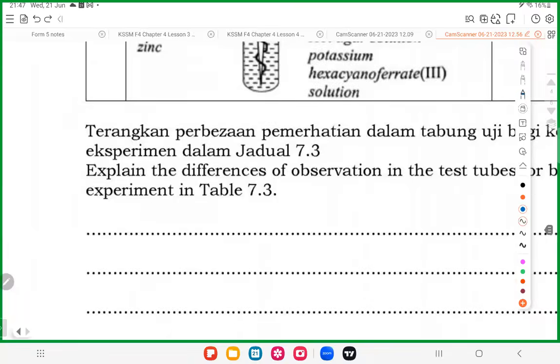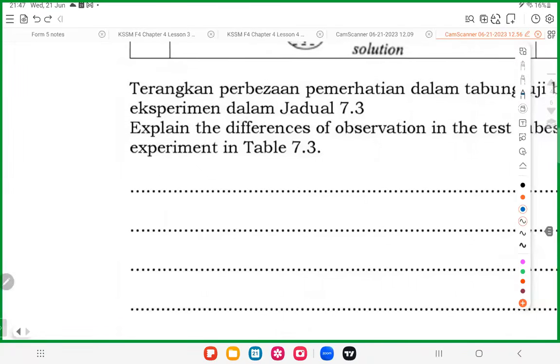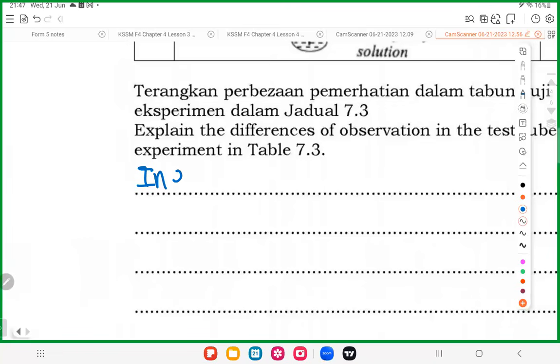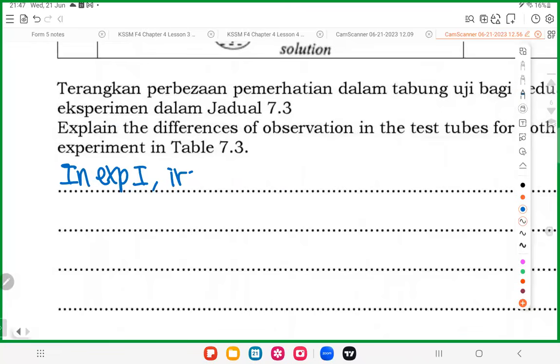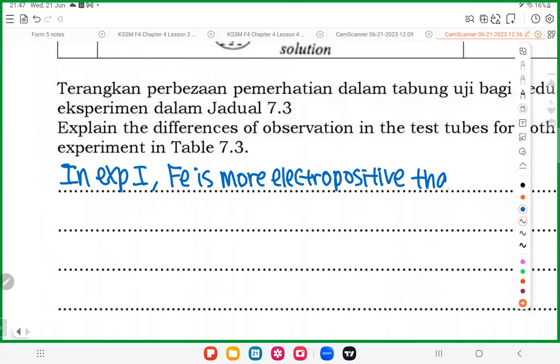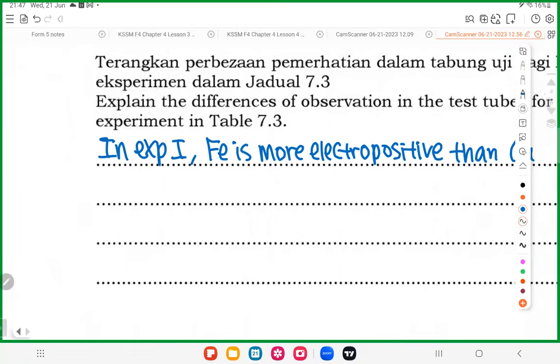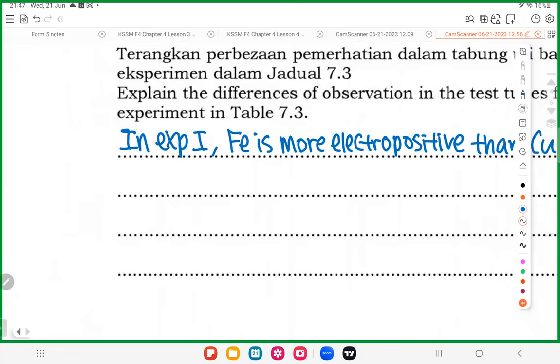So I will do this. I'll write like this. Okay. So in experiment number 1, iron, okay, I'm lazy, I write the symbol, iron is more electropositive than copper. So when iron is more electropositive, so what? Iron will lose electrons, right? The more electropositive you are, the more keen to lose electrons. So iron will actually lose electrons.